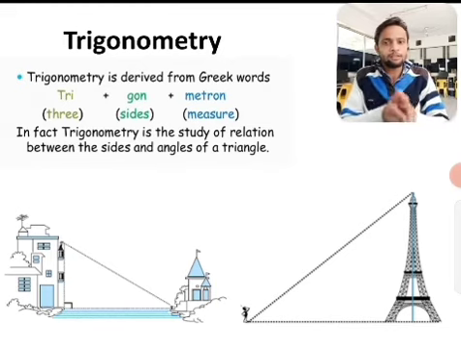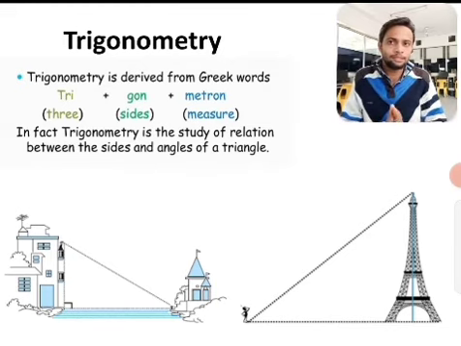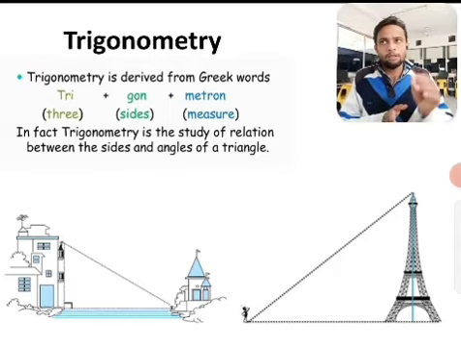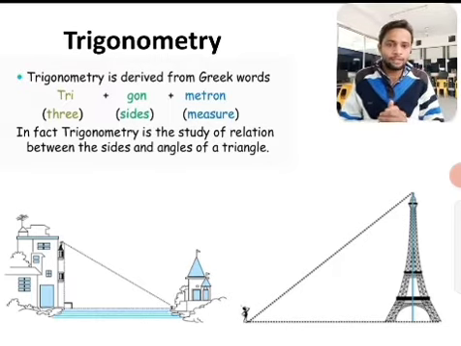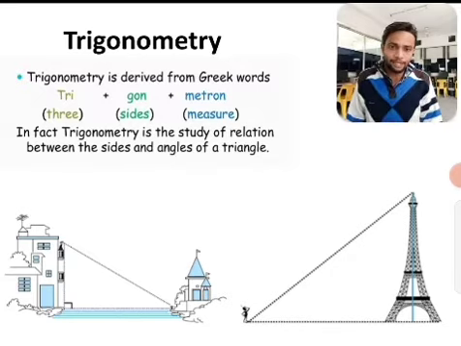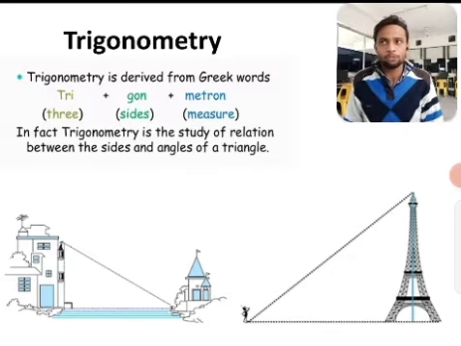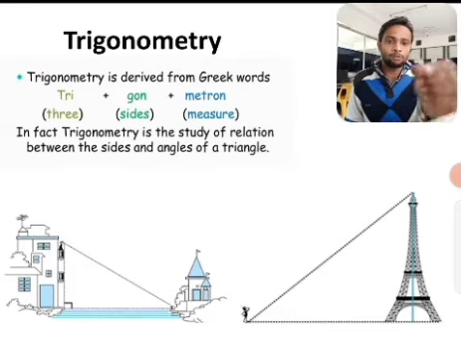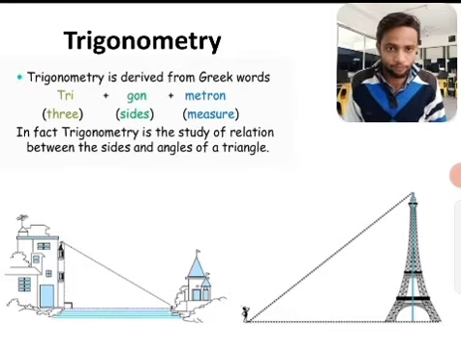Here, a triangle is actually a basic shape in geometry which has three sides and three vertices, and the sum of its three angles is always equal to 180 degrees. Now, a right angle triangle is a type of triangle in which one of the angles is equal to 90 degrees. So we are mainly talking about the right angle triangle in trigonometry.